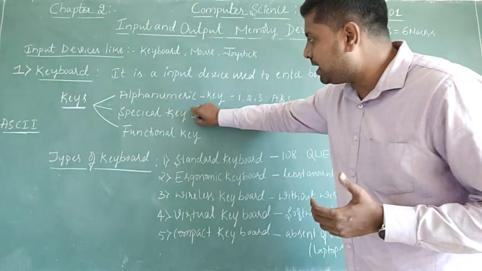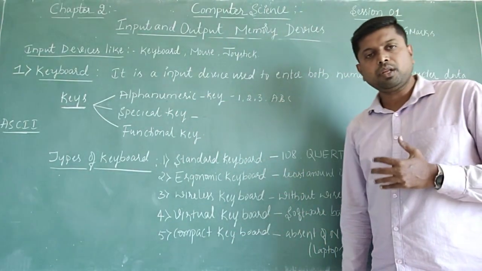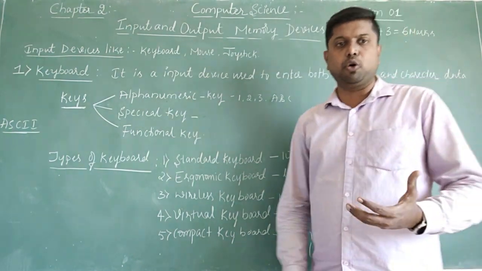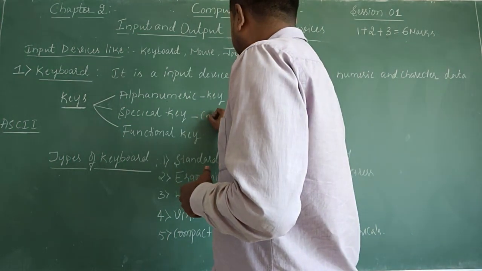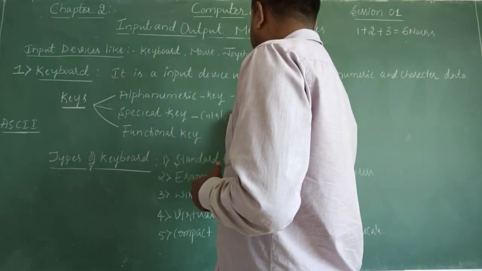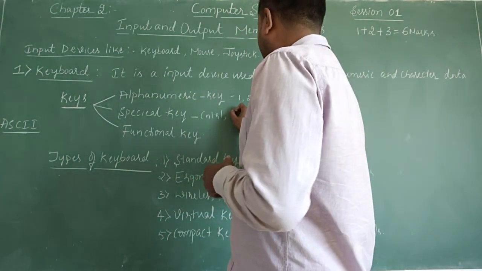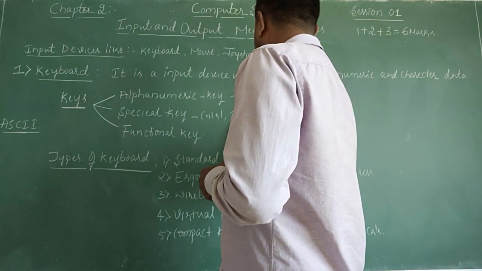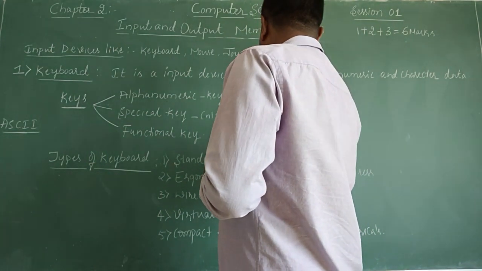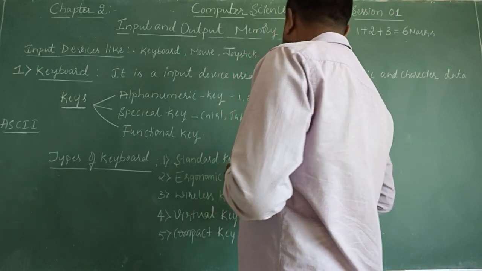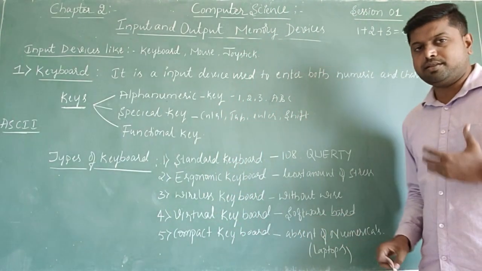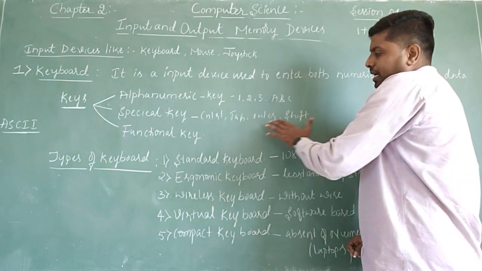Then what are the special keys? If you closely observe the keyboard, you will see special keys like Control, Tab, Enter, and Shift.